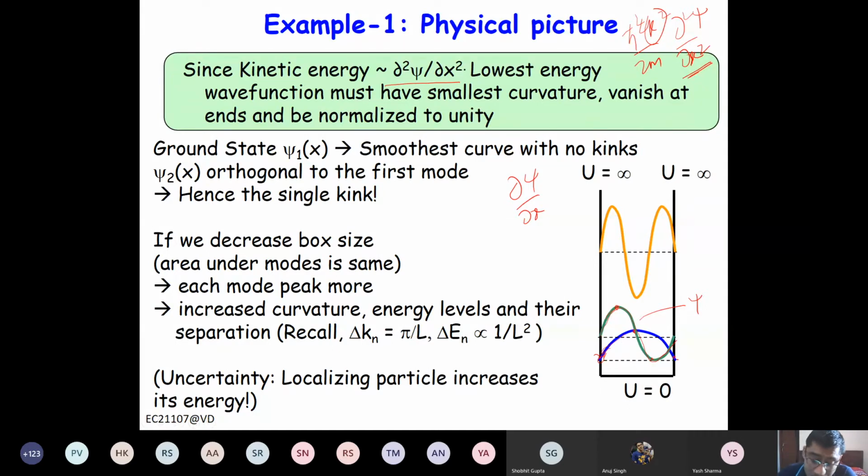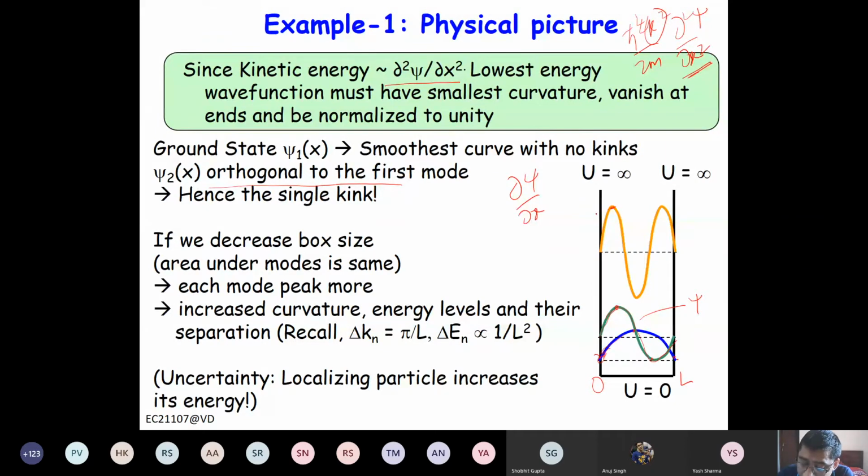Now there is another concept you will probably learn in signals and systems. These waveforms are orthogonal to each other. So if you take the product and integrate it, this would average out to 0. Now the length of the box is L. If you squeeze the box and make the length smaller, what will happen?